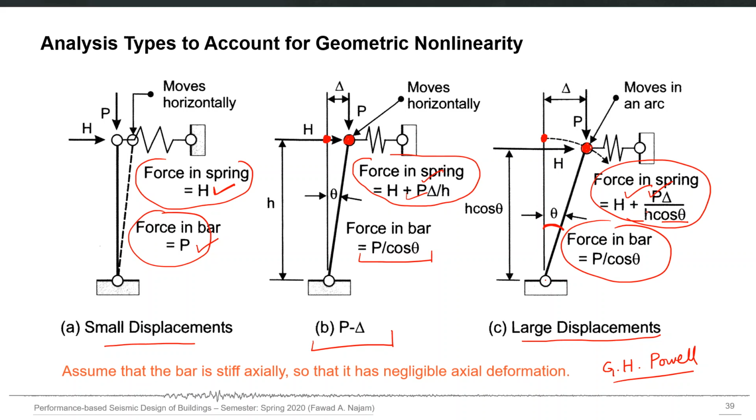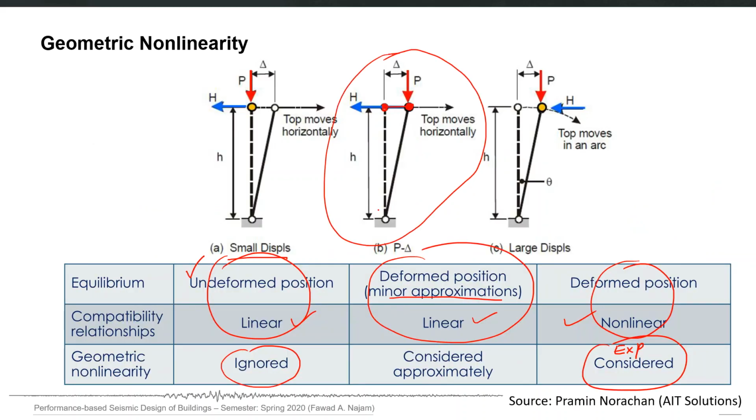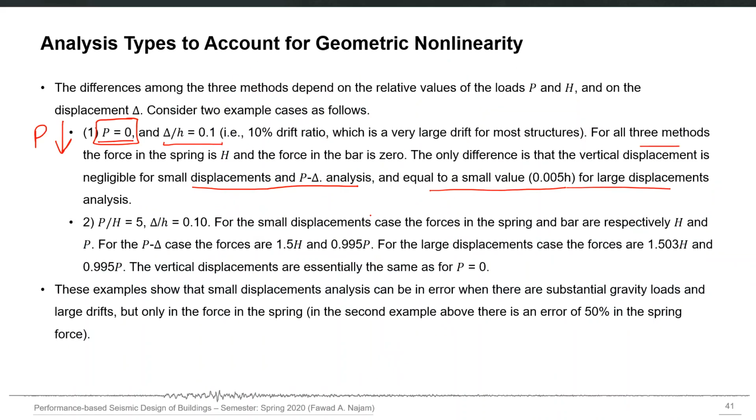And it means that the geometric nonlinearity effect will become significant if there are very high gravity loads on your structure. So here you can see if P over H is 5, which means the axial force, vertical force, is 5 times the horizontal force for the same deformation level. You will see that P delta case will predict that the forces are 1.5 H and 0.995 P in the spring and in the axial rod. So this is in the spring and the other one is in the rod.